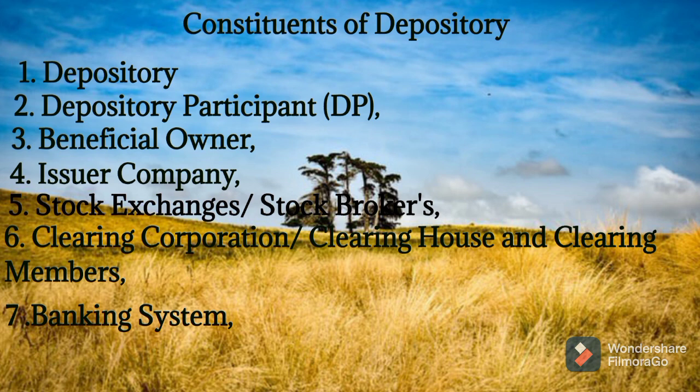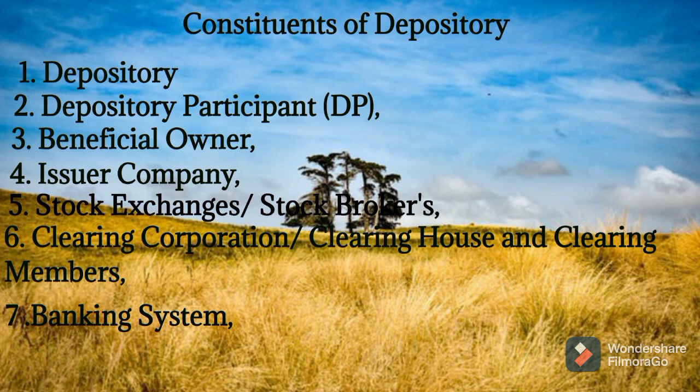So here the banking system is there. When we buy securities, payment should be made by banks on behalf of us to the seller of securities, isn't it? So when we buy securities at the stock exchange, the bank will make payment on behalf of us to the seller of securities.